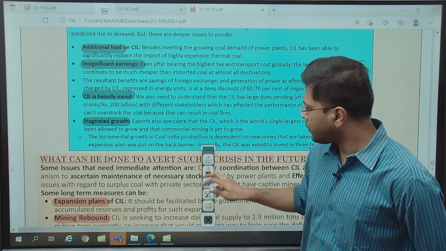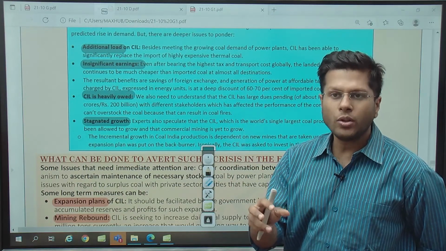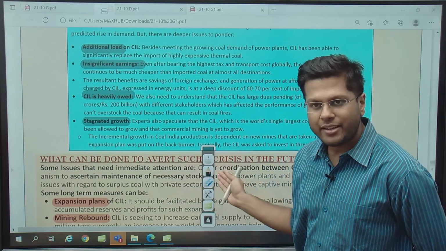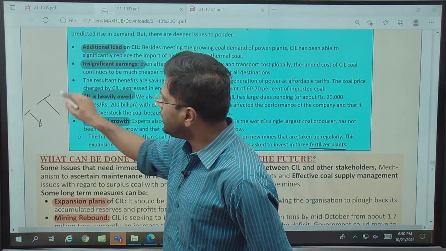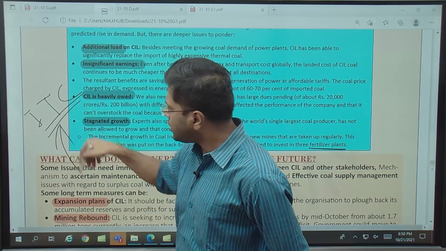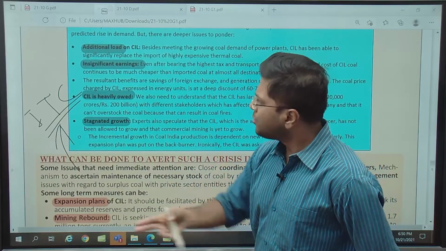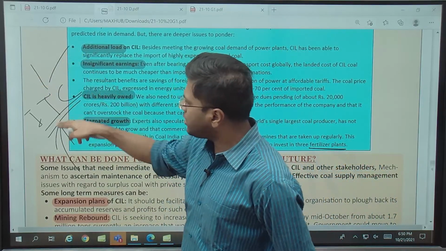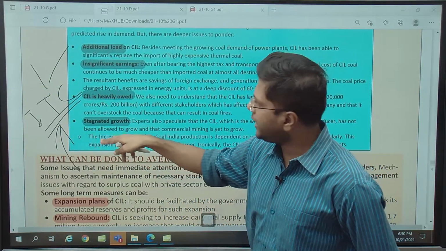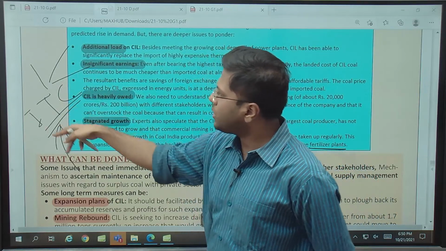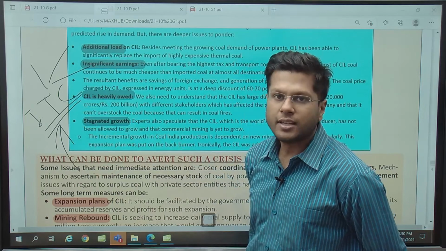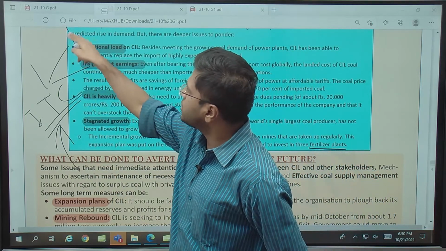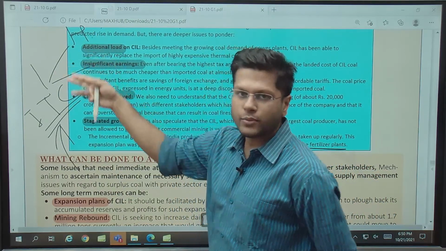It has to grow. Why it has to grow is because coal also will eventually end, and that is why it is diversifying its business. One good example is ITC, Indian Tobacco Company. ITC was primarily into the business of selling cigarettes, right? But later it had to diversify because this is not a sustainable business for long, right? Governments all around are trying to curb the sale of tobacco products. So it has diversified its business into hotel business, into other things as well, right?